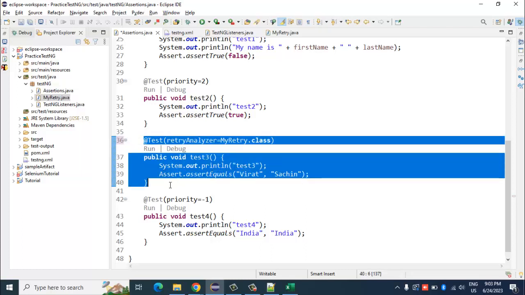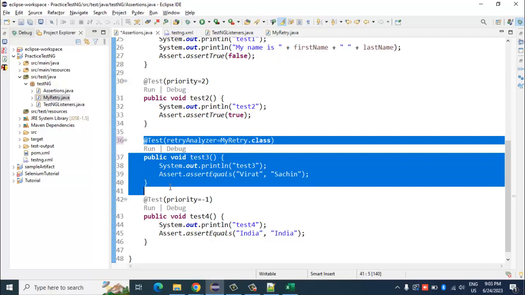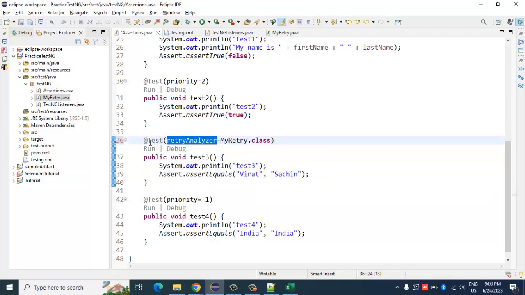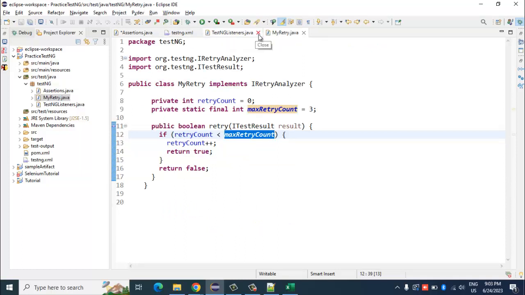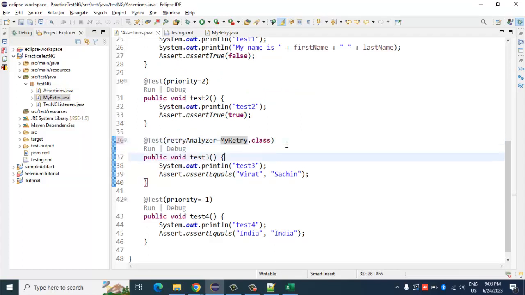If I know this particular test might fail because of a synchronization issue or whatever, and I want this method to get a chance to re-execute more than one time, I can simply mention this retryAnalyzer in the test annotation and mention the class file name which has that retry logic. In my case it is MyRetry.java, so I've mentioned MyRetry.class.